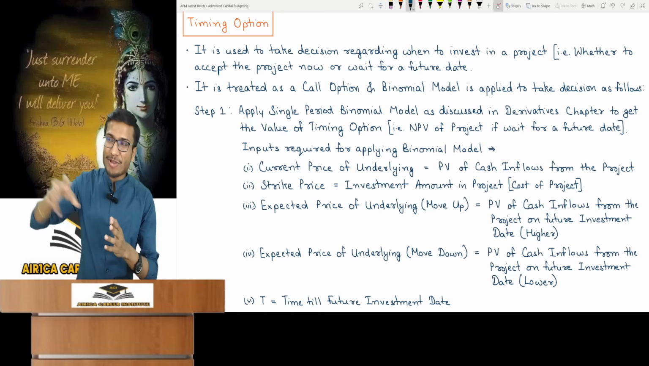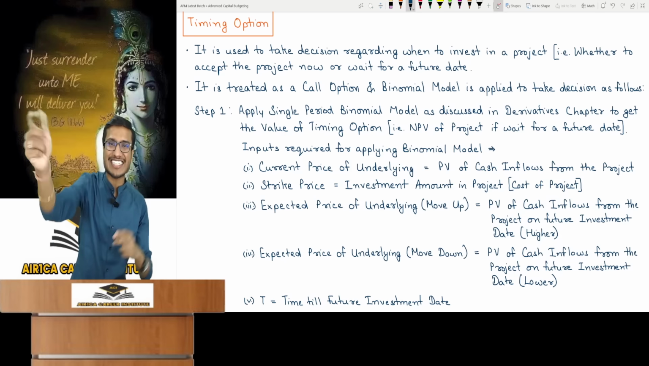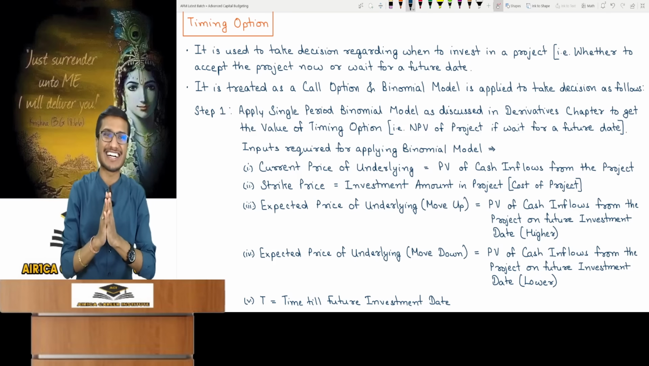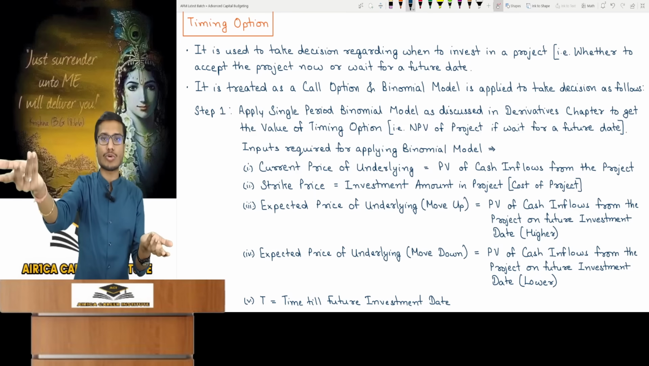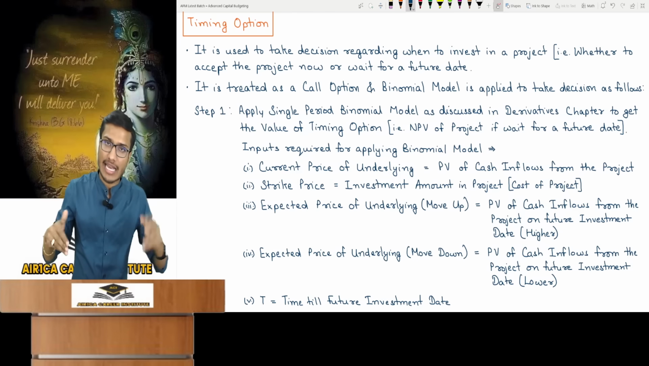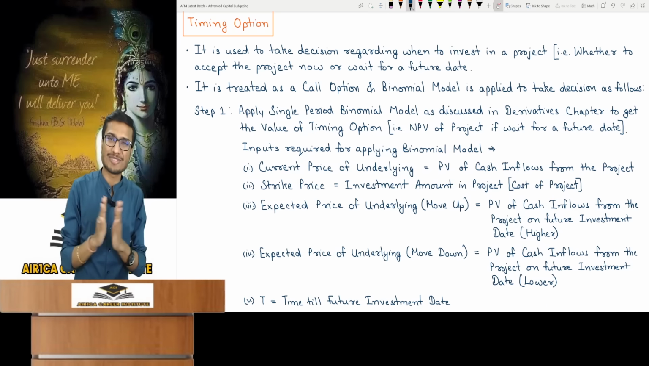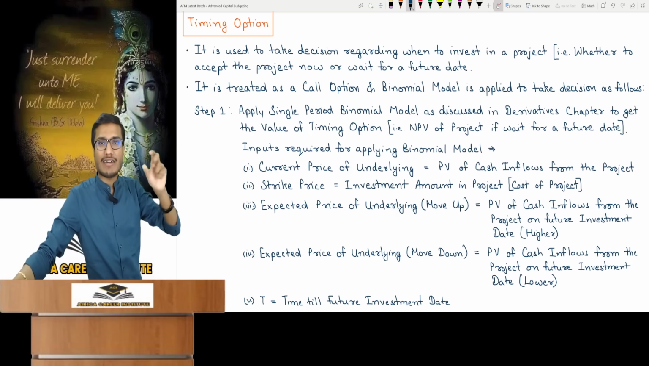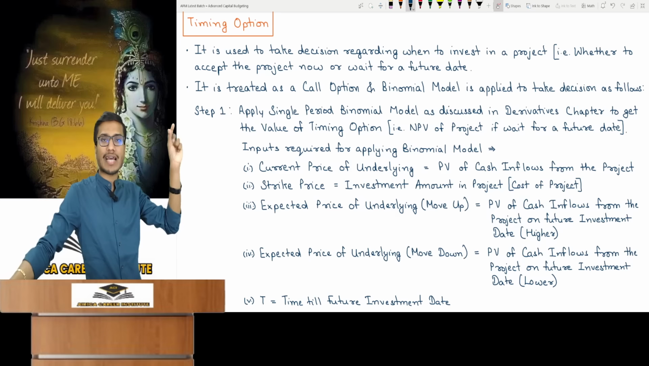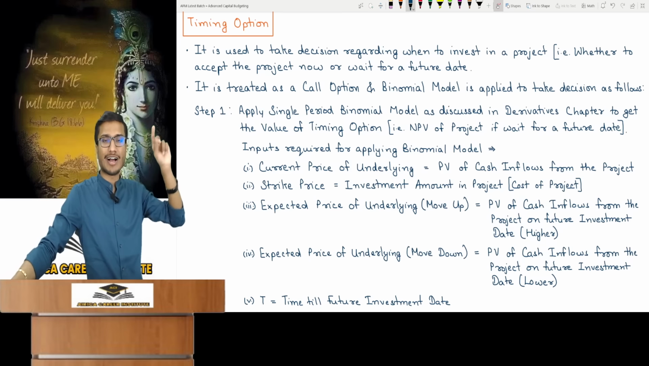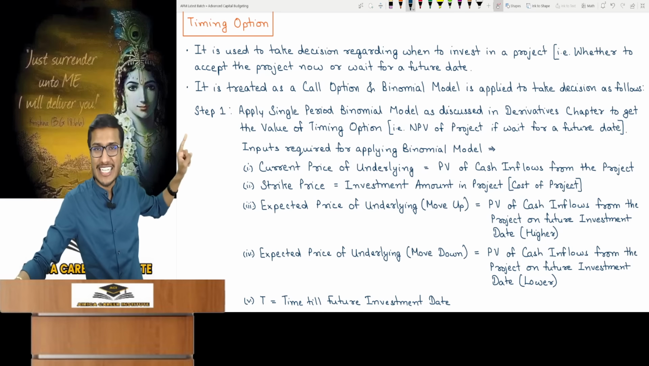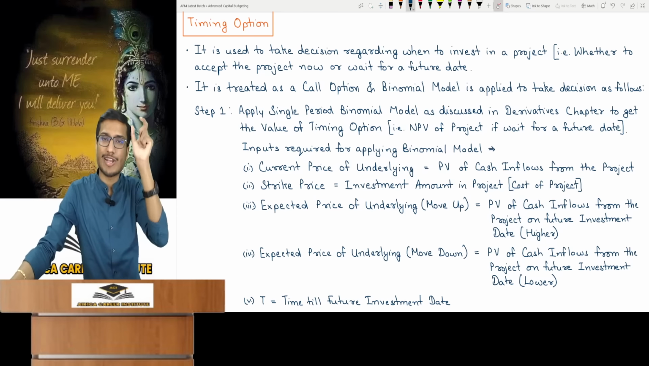Why is it a call option? My right to invest 1 year from now is like a call option, as just explained. I have the right to invest after 1 year if I want. I haven't signed a contract, this is my normal right. It's my choice, I can invest today or after a year, understood? So you have to revise the single period binomial model that was taught in derivatives, otherwise you won't understand. You will apply that to find the value of the timing option.